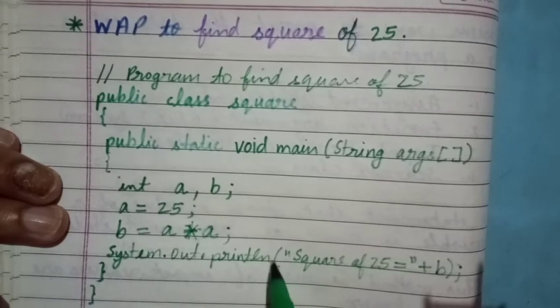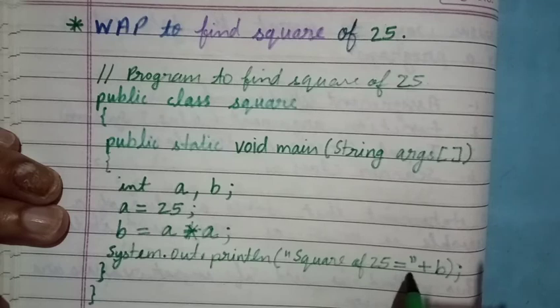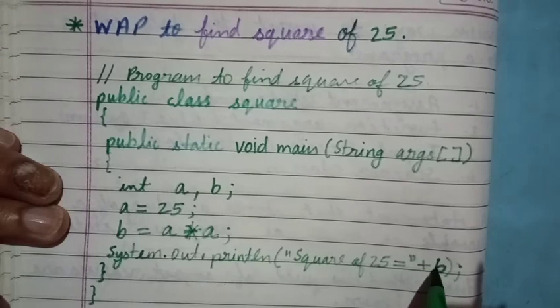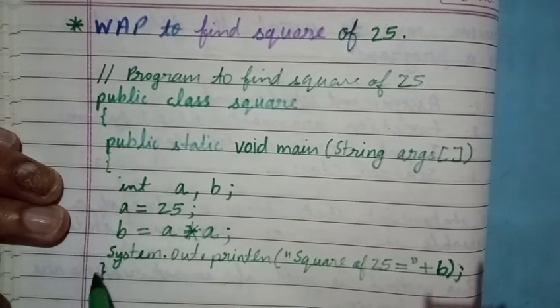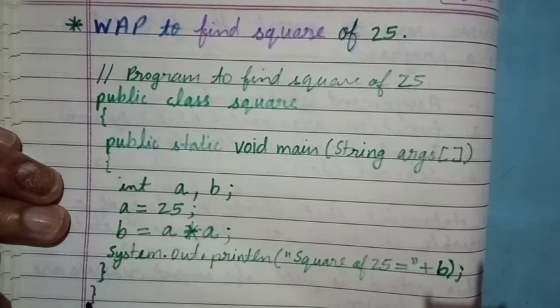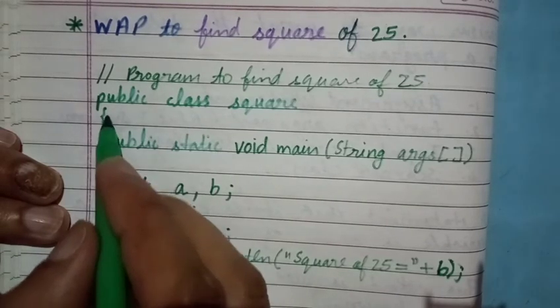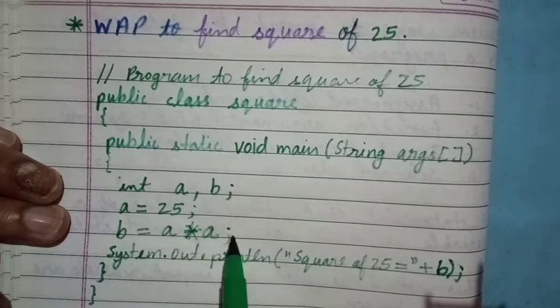So now open bracket and double quotes, the message I have written is "square of 25 is equal to", then close double quotes and then plus, and then write down this variable b, and close the bracket and put semicolon in the last. Now close the main function. This braces is used to close the main function, and this braces is used here to close the class. That's why this program is complete.